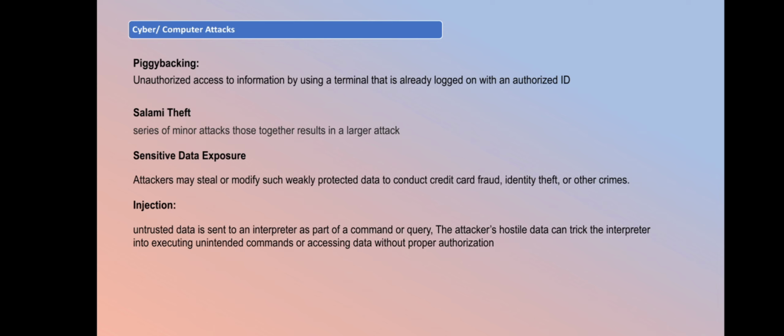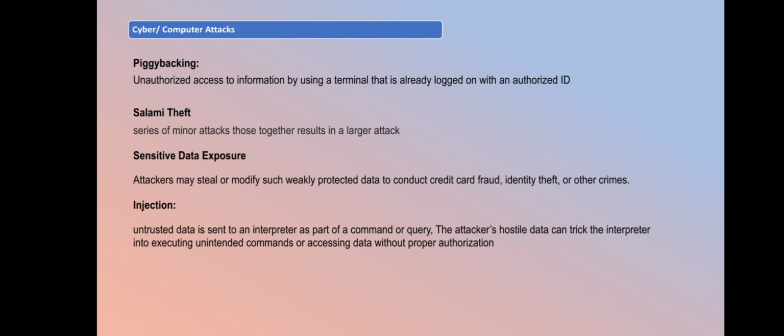Piggybacking is a trick where an unauthorized person enters a server room or a system by using the ID of an authorized person. For example, an authorized person enters a server room, but as soon as he enters and before the door closes, an unauthorized person also enters the server room, taking advantage of the real user.